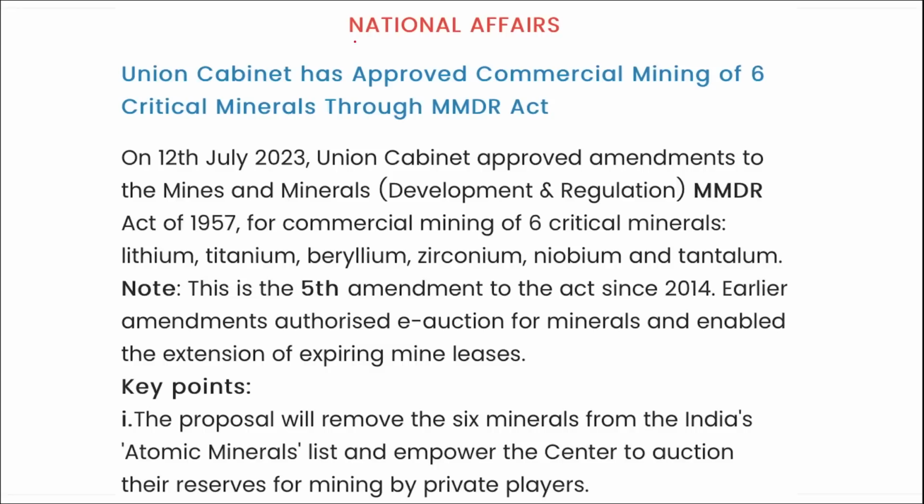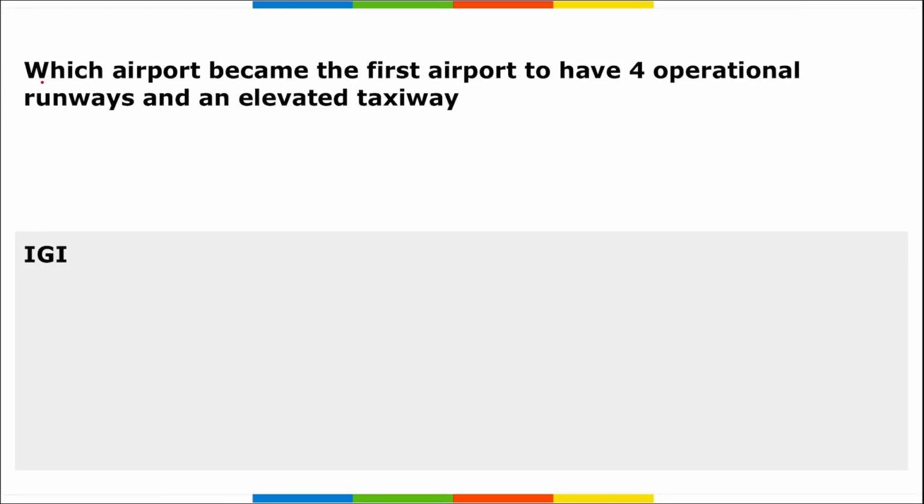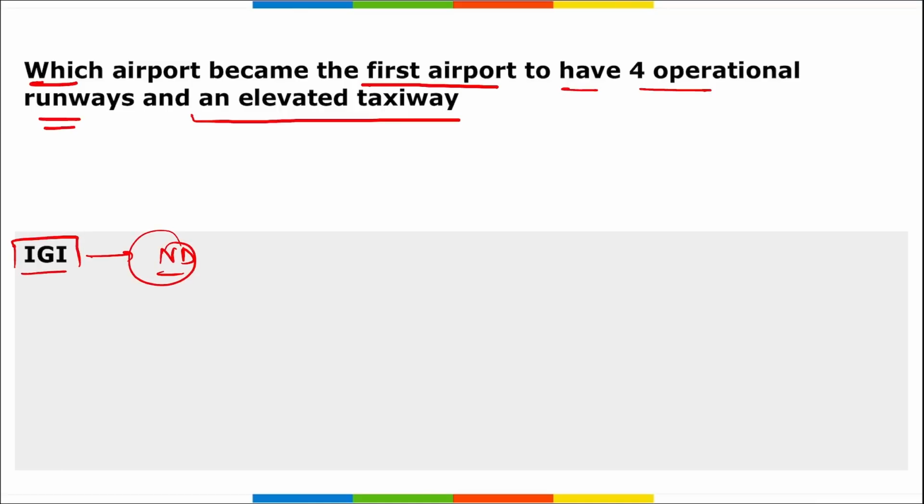Next is national affairs, and we just saw that under this MMDR Act 6 critical minerals were approved for commercial mining. Next, which airport became the first airport to have 4 operational runways and an elevated taxiway? So remember, it is your Indira Gandhi International Airport that is located in New Delhi, right? This airport became the first airport in India to get 4 operational runways plus an elevated taxiway.